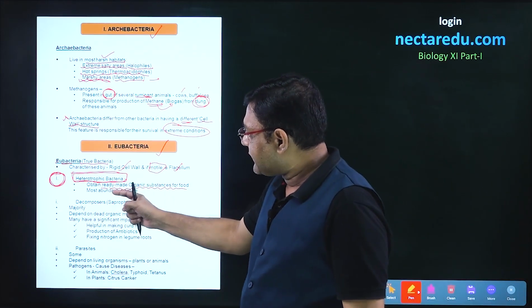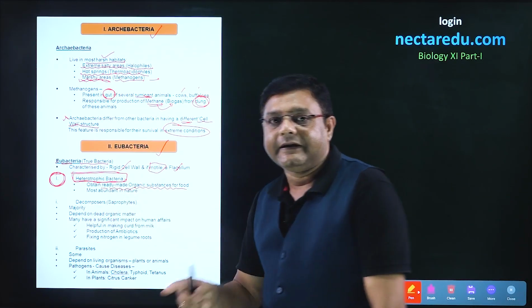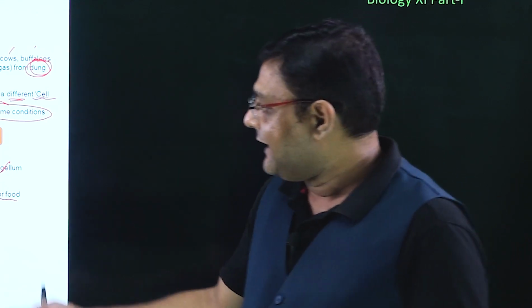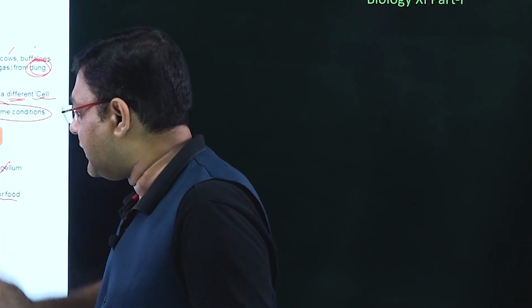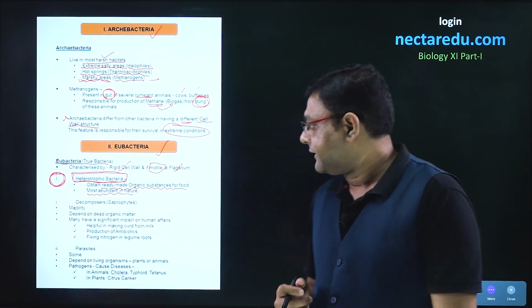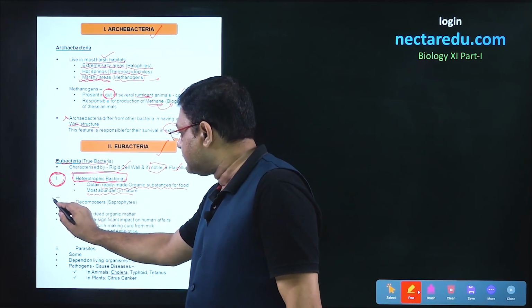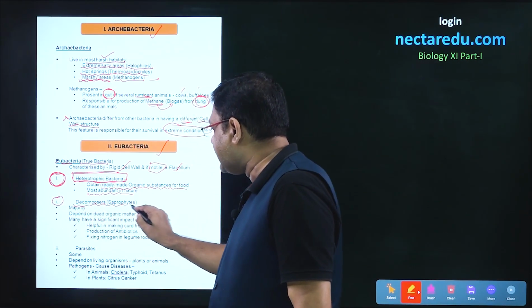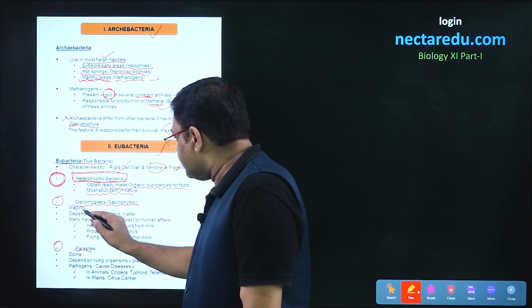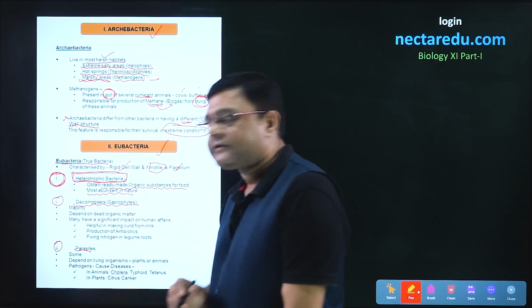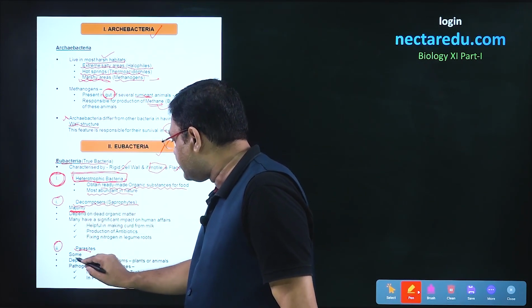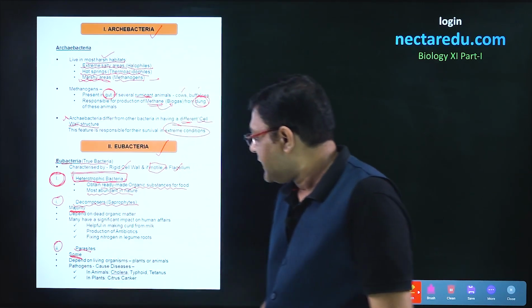Now, as we had talked earlier, heterotrophic bacteria are the majority of bacteria. So, autotrophic bacteria will be fewer and heterotrophic will be most abundant in nature. Now, talking of the types of heterotrophic bacteria, these can be of two types. The first are the decomposers or the saprophytes, and the second are parasites. Out of these, decomposers will be in the majority and parasites will be some.